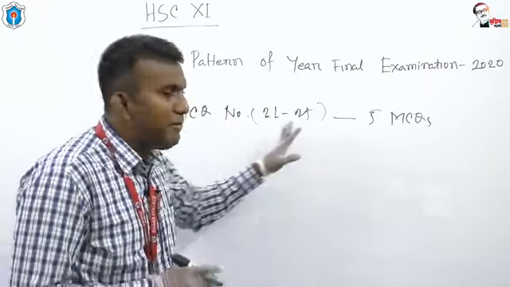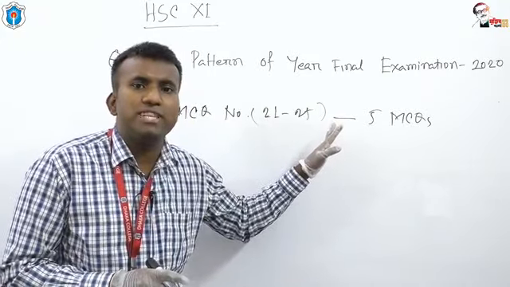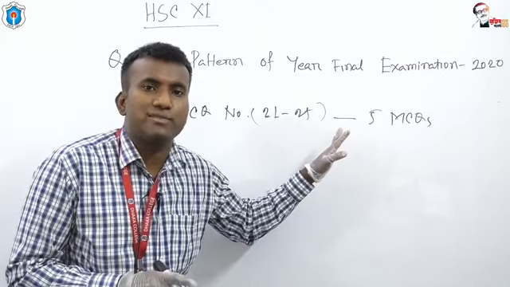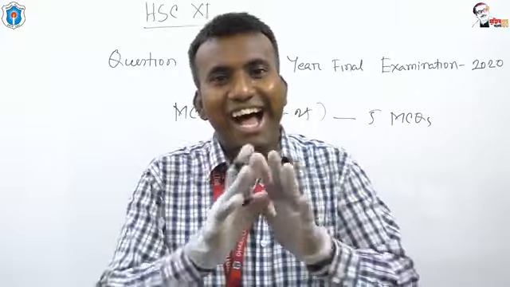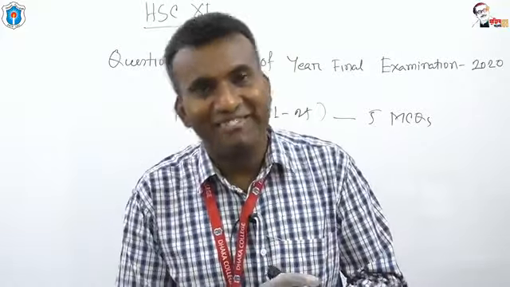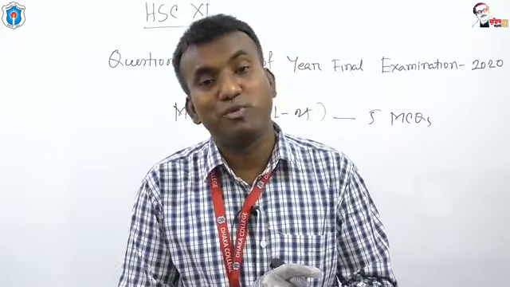Actually 5 questions will be given, 5 MCQs will be given on fill in the blanks with clues, but a big passage will not be given. Yes, students, a big passage will not be given.